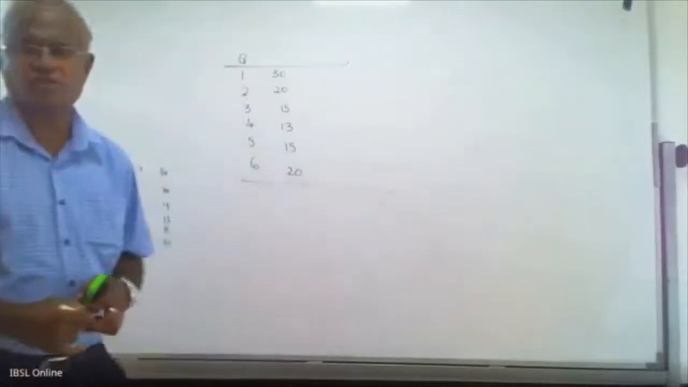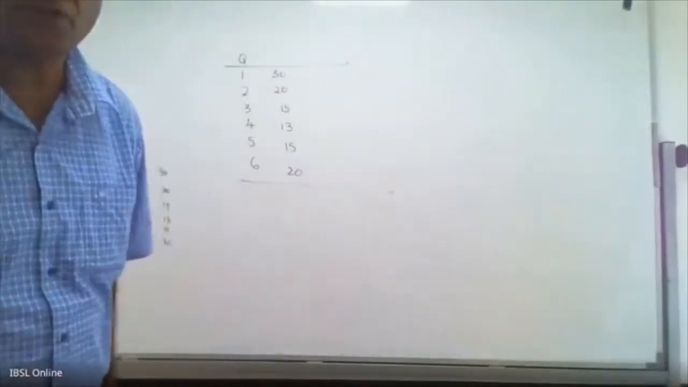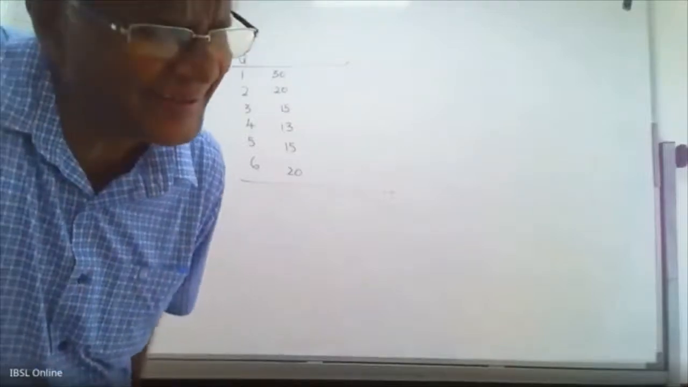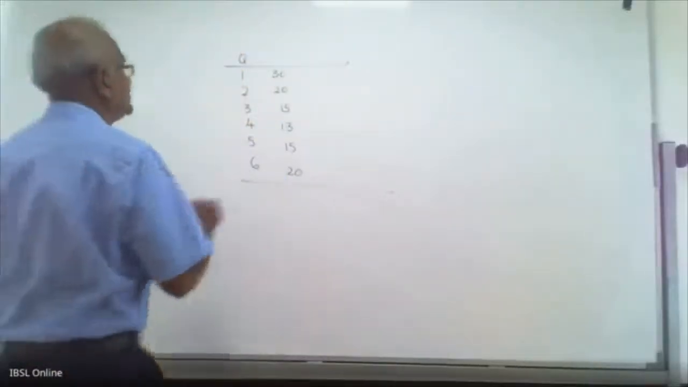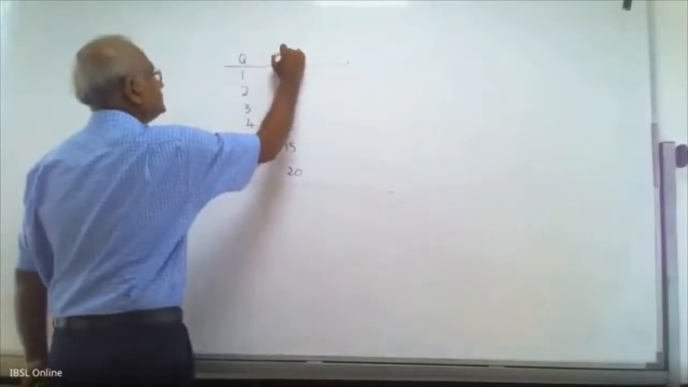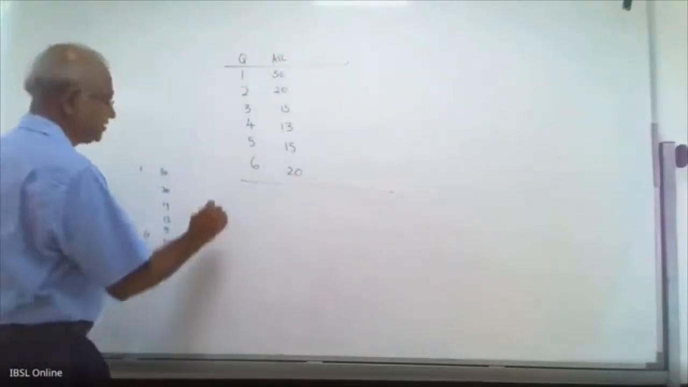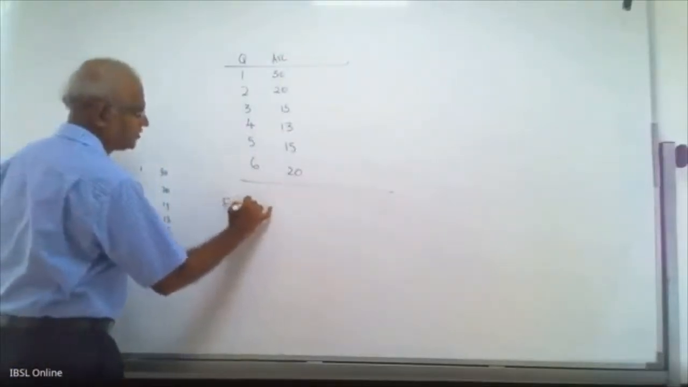Given the fixed cost, what is the fixed cost? Fixed cost is how much? Tell me. Fixed cost 60. Good. Fixed cost is 60.